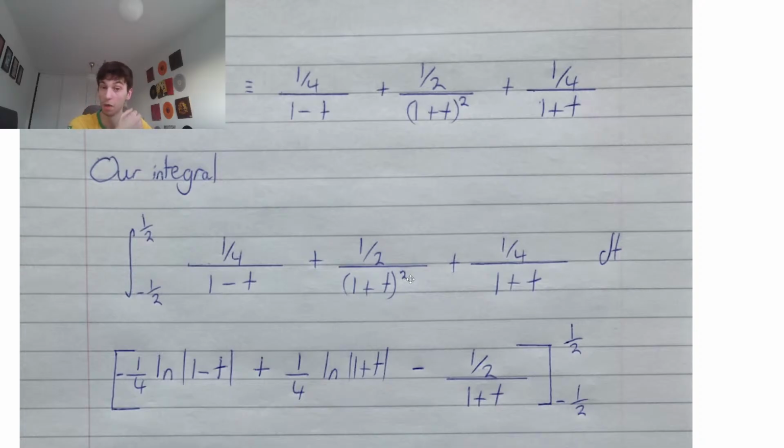Bring that power up by 1, so we have 1 plus t to the power of minus 2. Bring it up by 1 to get 1 plus t to the power of minus 1. We're going to divide by minus 1, so we're going to have minus a half, then we're left with 1 plus t to the minus 1. That's the same as writing 1 plus t in our denominator with that negative power. So we have minus a half over 1 plus t.